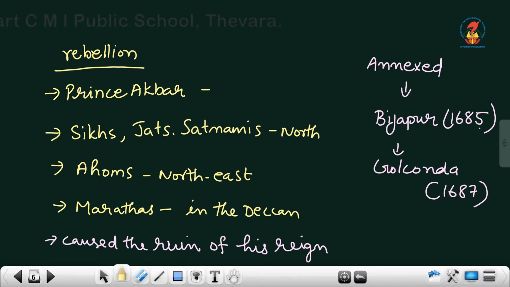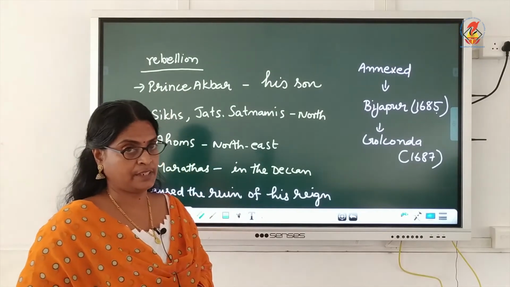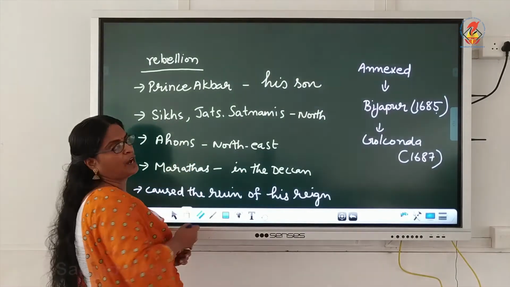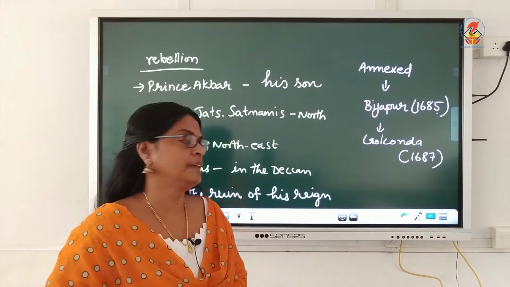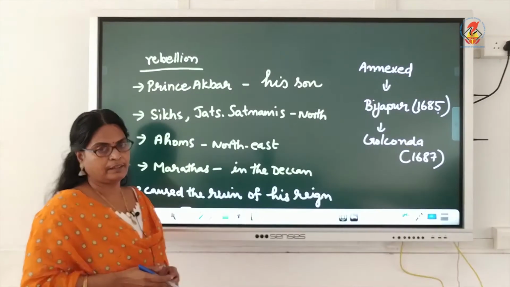Then rebellion was faced by Aurangzeb. Prince Akbar, his son, revolted against Aurangzeb, and the Jats and Satnamis also rebelled against Aurangzeb. Then Ahoms in the northeast, Marathas in the Deccan. Marathas under Shivaji revolted against Aurangzeb, and Aurangzeb insulted Shivaji, and so he revolted.